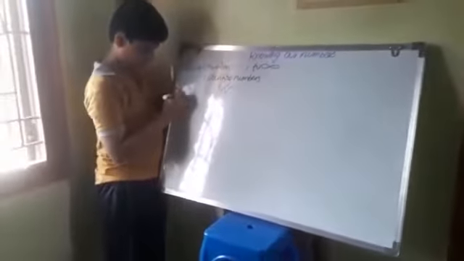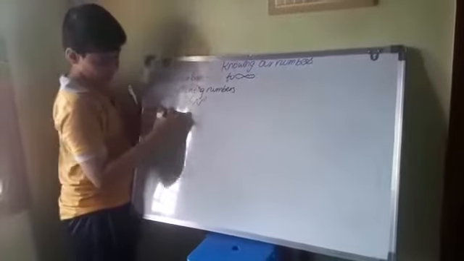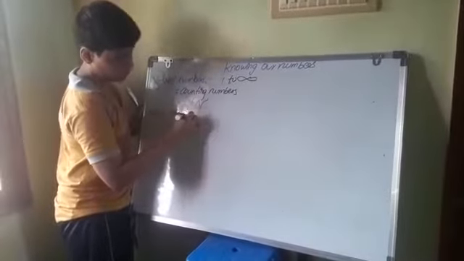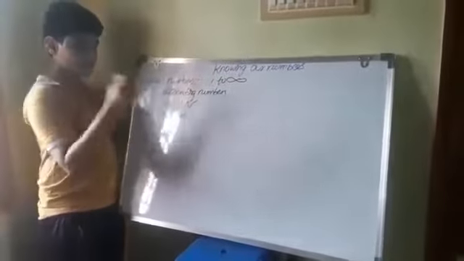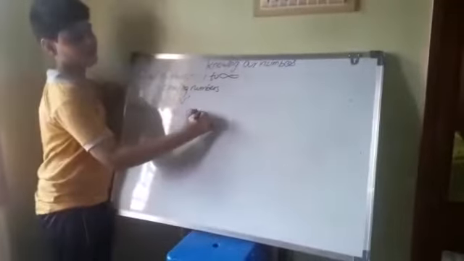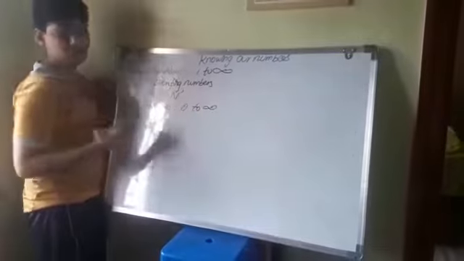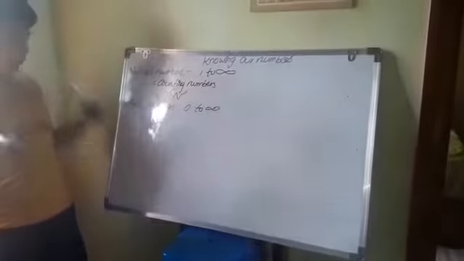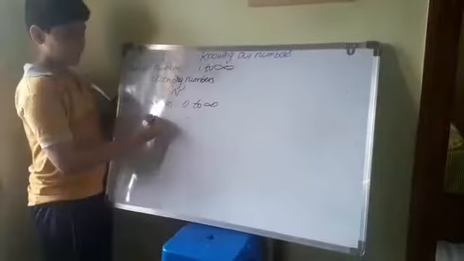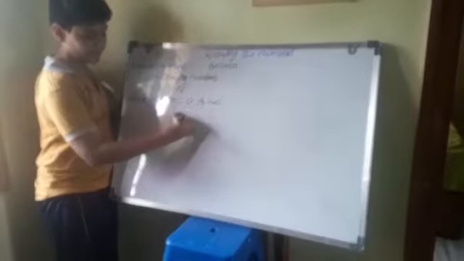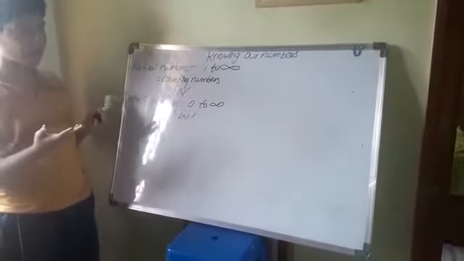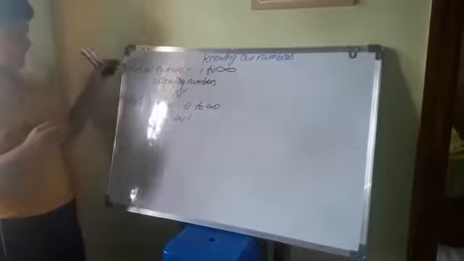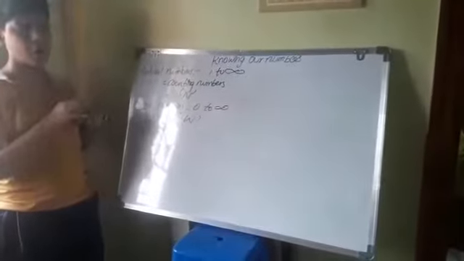Now see whole numbers. Whole numbers start from 0 to infinity. They are indicated by capital W. Whole numbers have no other names. Okay, this is natural and whole numbers.